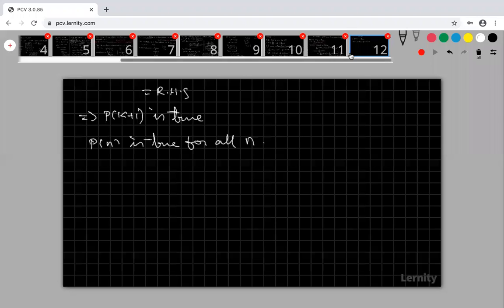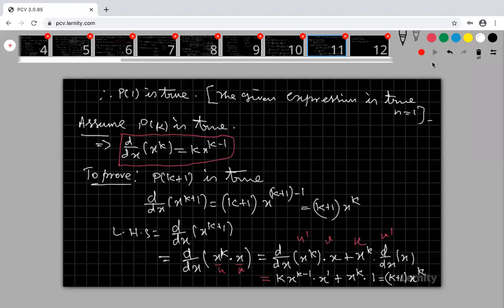Harish, look at that. Here x power k is there. Here, x power k minus 1 into x power 1. If the base is same, x power k minus 1 into x, we can add the powers. If you add the powers, k minus 1 plus 1, it will become k, x power k, Harish.